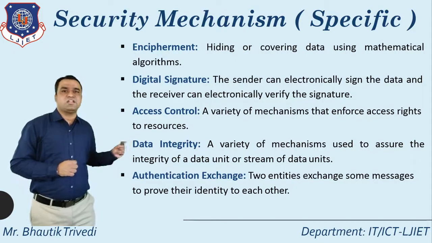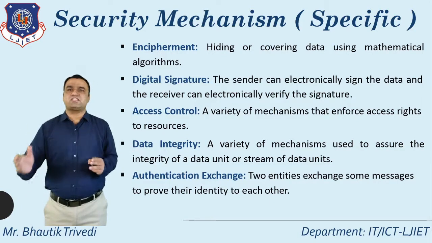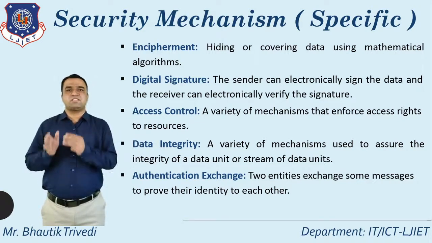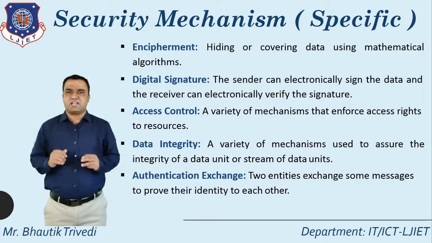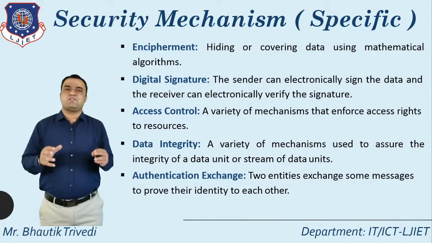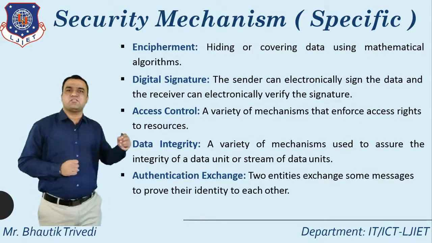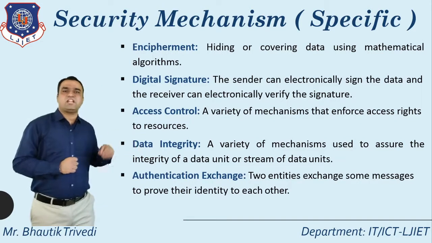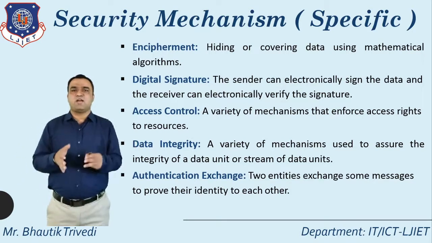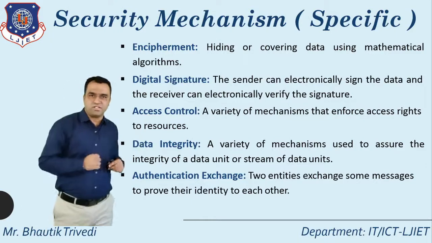After that, data integrity. Again I repeat, data integrity means whatever data you send between the sender and receiver remains as it is, remains intact. Then you can say that integrity is maintained, but if there is any change in between, you can treat it as integrity violated. So for data integrity, a variety of mechanisms provide the integrity of a data unit or stream of data units.